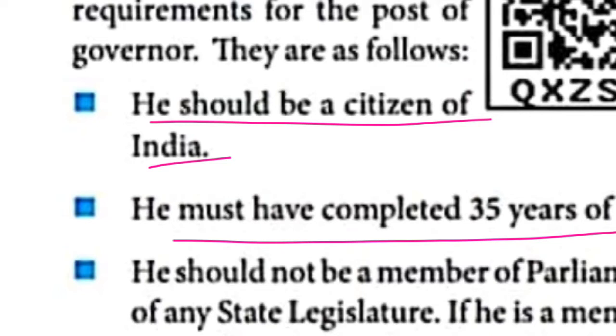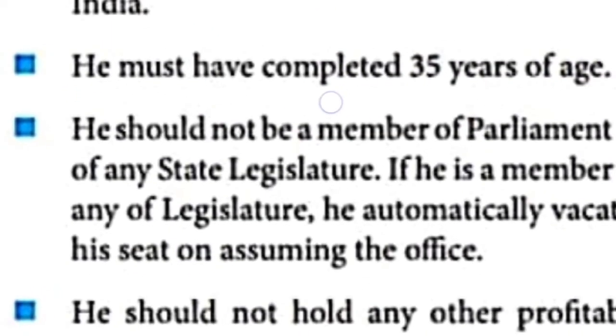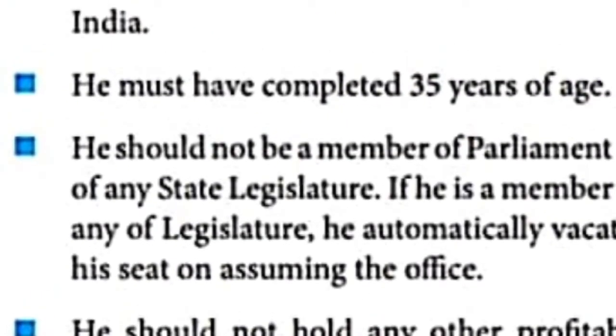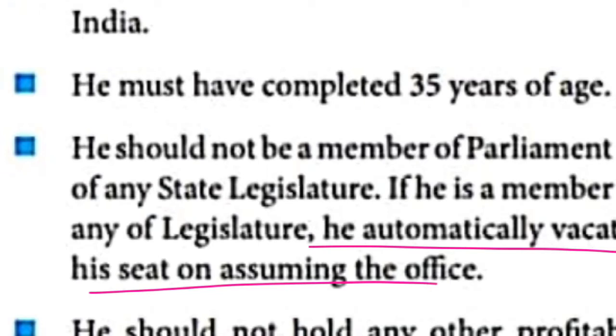Then the third point given is that he should not be a member of the parliament or state legislature. Parliament everybody knows. Or any state legislature. If he is a member of any legislature, when he is assuming the office, his seat automatically becomes vacant. Here it is given that he automatically vacates his seat on assuming the office.